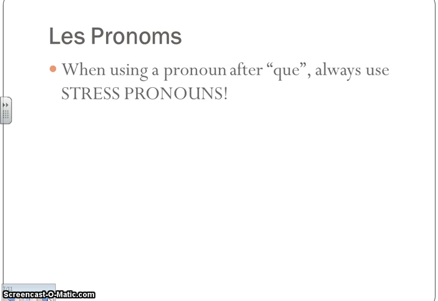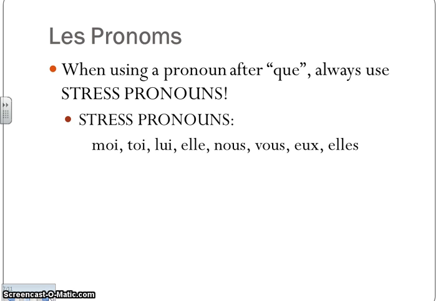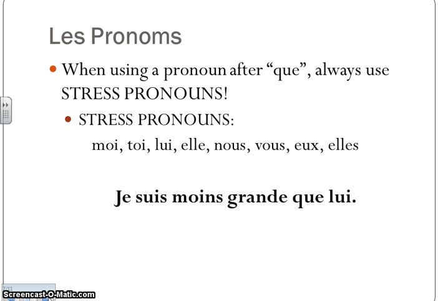Okay, some pronouns. When you're using a pronoun after que, you're always going to use a stress pronoun. Stress pronouns are moi, toi, lui, elle, nous, vous, eux, or elles. So if you wanted to say, I am less tall than him, this is what the sentence would look like. Je suis moins grande que lui. So if you want to use a pronoun instead of someone's name or a noun, you'll use moi, toi, lui, elle, nous, vous, eux, or elles after that word que.